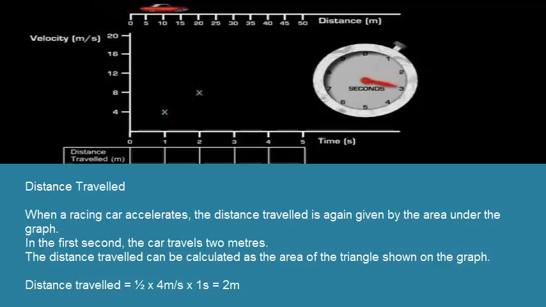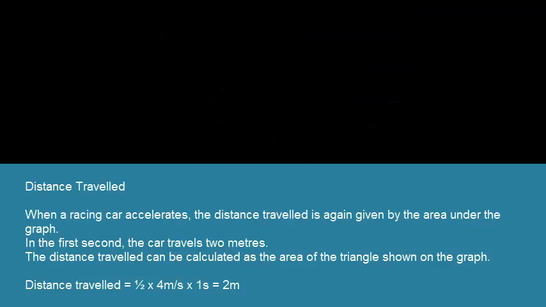Distance travelled. When a racing car accelerates, the distance travelled is again given by the area under the graph. In the first second, the car travels 2 meters. The distance travelled can be calculated as the area of the triangle shown on the graph. Distance travelled equals half times 4 meters per second times 1 second, which equals 2 meters.